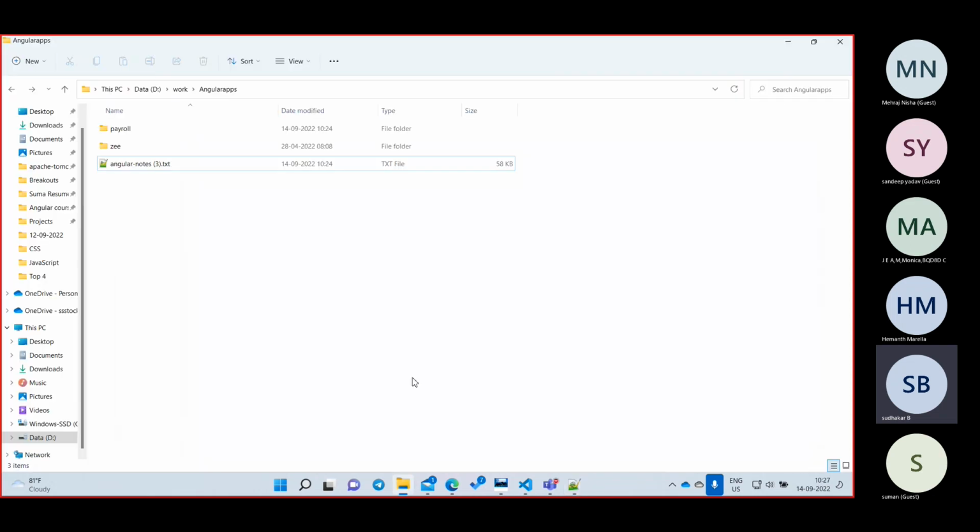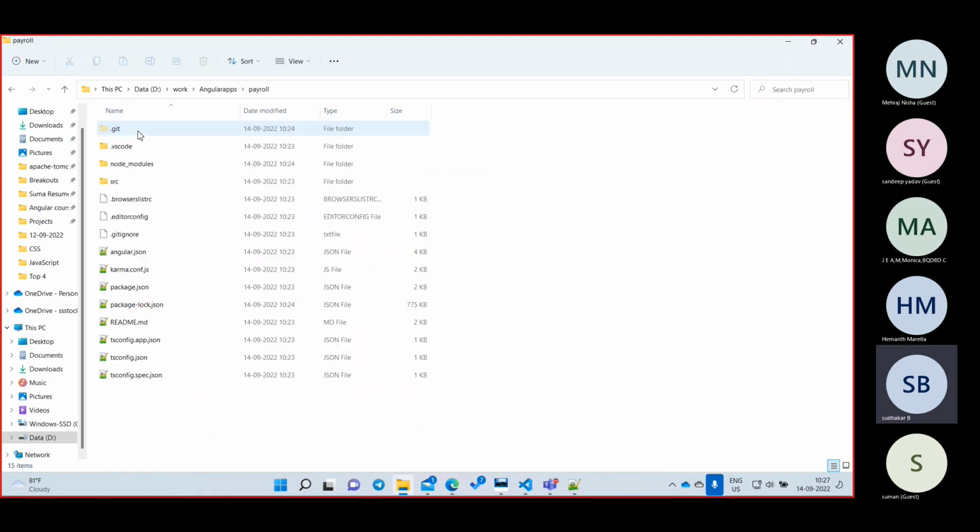That is not at all required. I'll go here. Where is my project available? Payroll. I'll open it here and see how many files it has created. There is a .git folder, .vscode, node_modules and src. There are so many files, right? We are going to explain what each file and each folder is, so that you will understand where you are going to write your code. We are going to discuss it in detail.